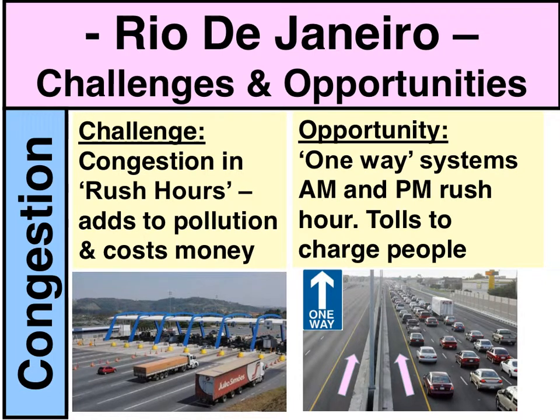The image on the bottom right is lots of toll booths, so some of the roads in Rio de Janeiro are toll booth related. That means that people are going to have to pay more money to use those particular roads, and that money can then be used to help with the development of the VLT tram system, and to help with the reduction of pollution.